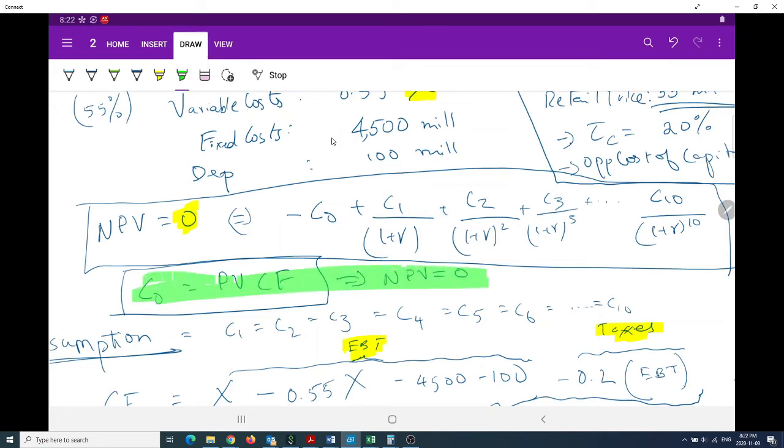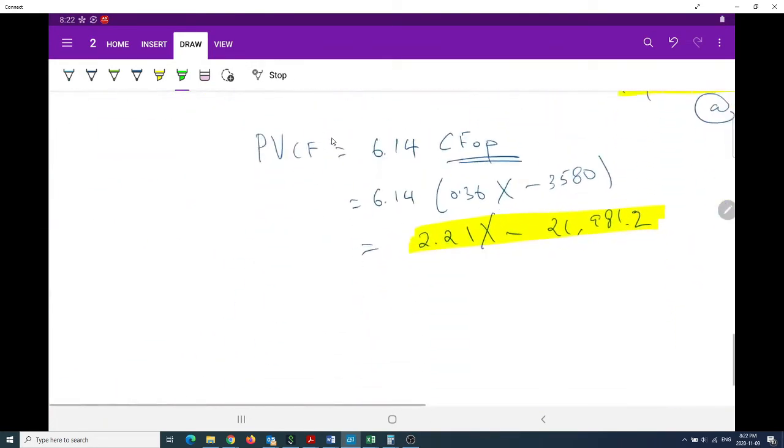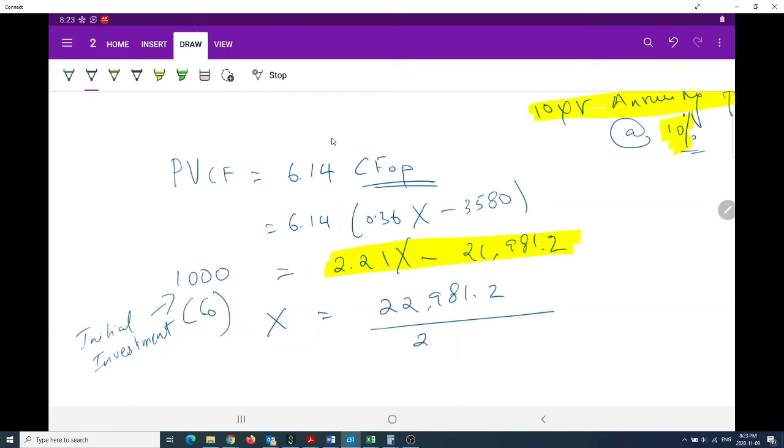So what is C0? Our initial investment was 1 billion, and since we're writing everything in millions, it's 1,000 million. This initial investment, C0, should be equal to the present value of cash flows, and now you solve for X. X is going to be 22,981.2 divided by 2.21.